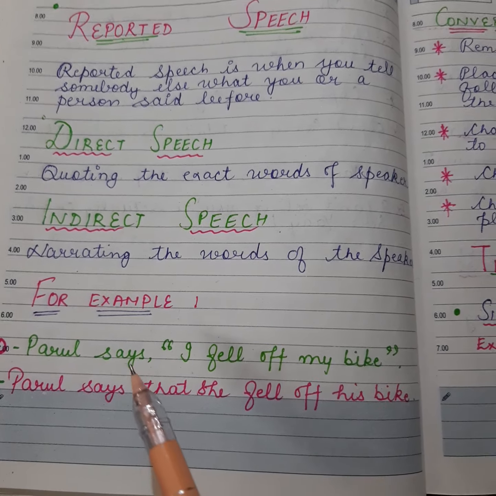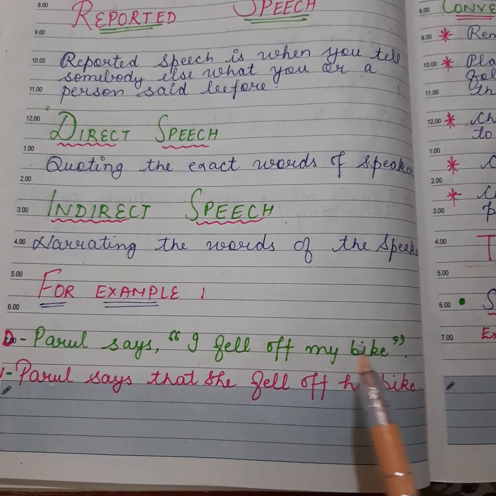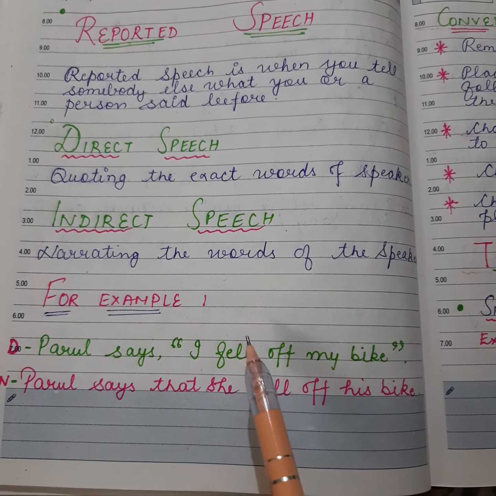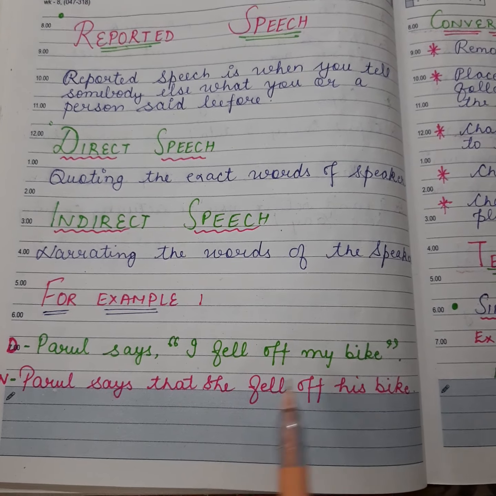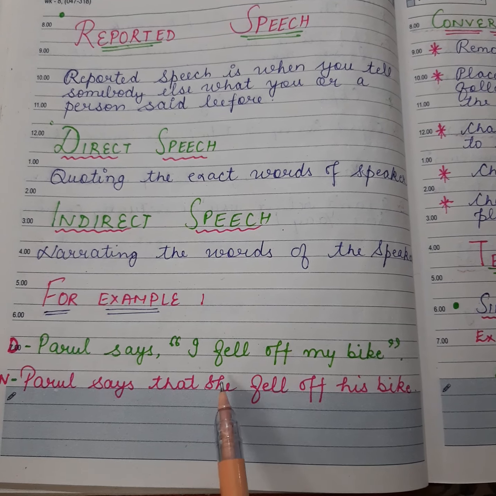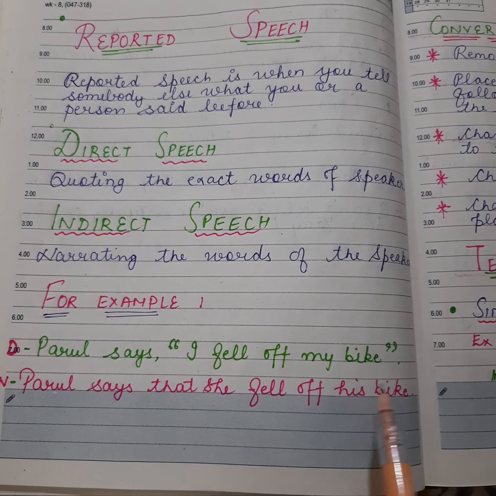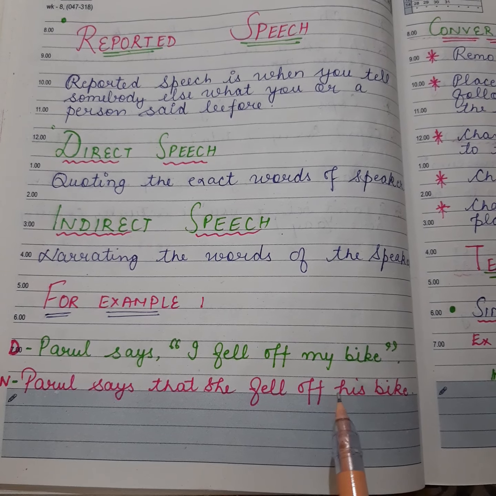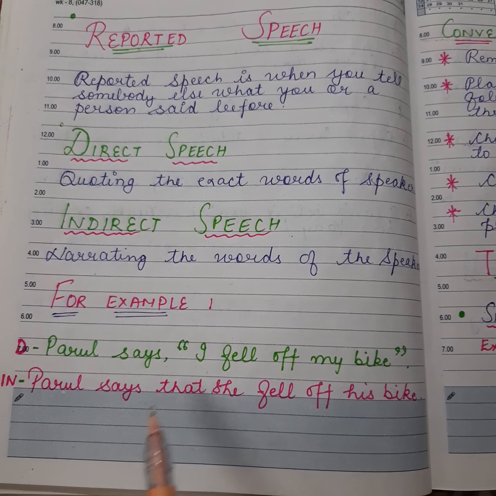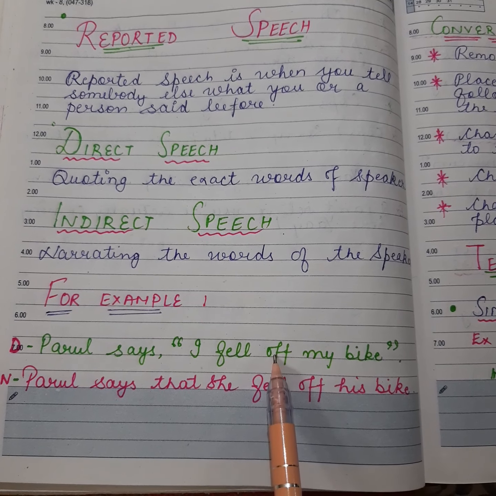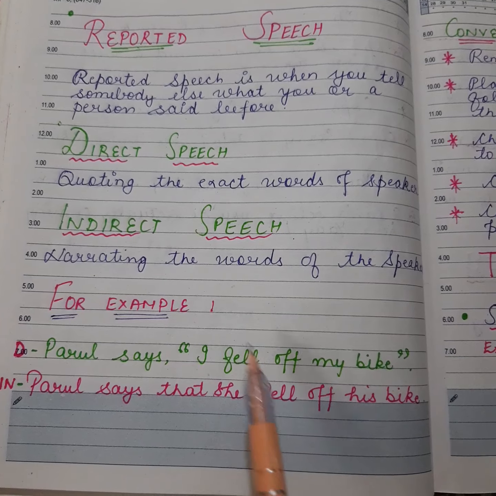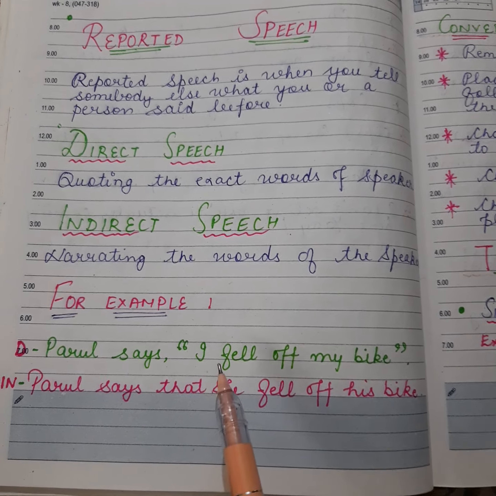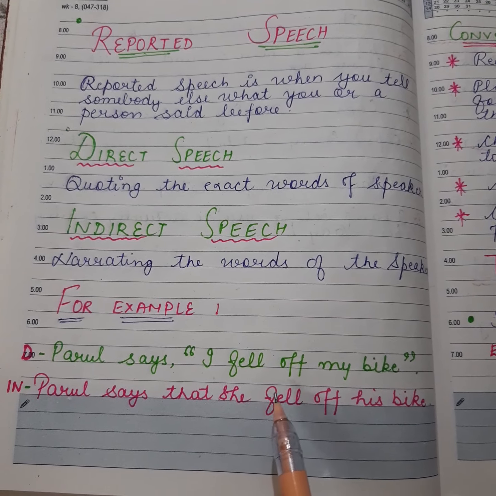For example, Parul says, "I fell off my bike." This is direct speech. Parul says that she fell off her bike. So, this is indirect speech and this is direct speech. When we have to change direct speech into indirect speech, we have to follow some rules. The rules are as follows.